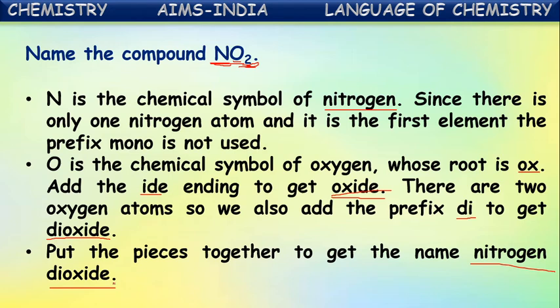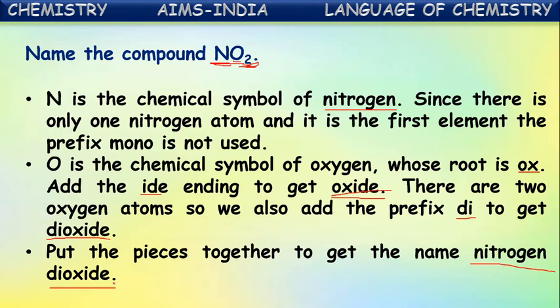Did you understand how we have written this? First, the name of the first non-metal is written directly. If there is only one non-metallic atom, we need not mention anything like mono. If there is more than one, then a prefix such as di or tri should be added to the name of the non-metal, based upon the number of atoms. Then we come to the second one. For the second, actually, some root of the non-metallic element is taken. The complete name is not written.